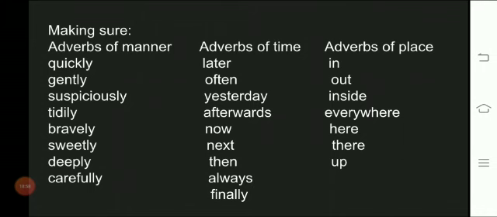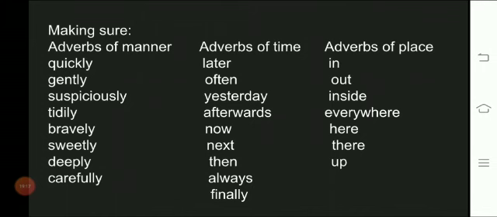Adverbs of time: later, often, yesterday, afterwards, now, next, then, always, finally. And adverbs of place: in, out, inside, everywhere, here, there, up.